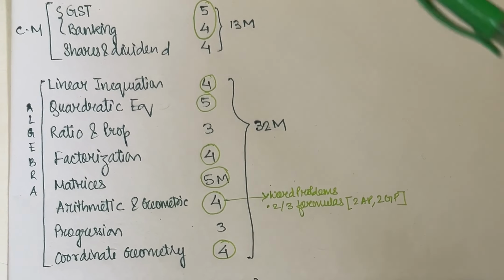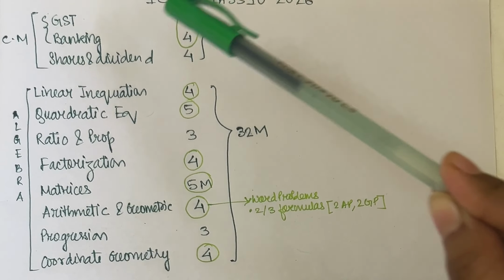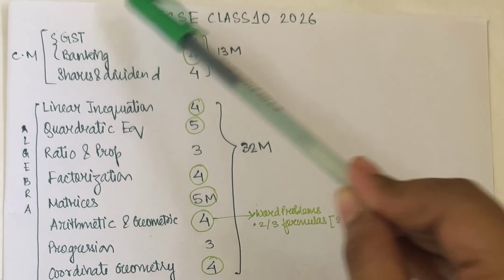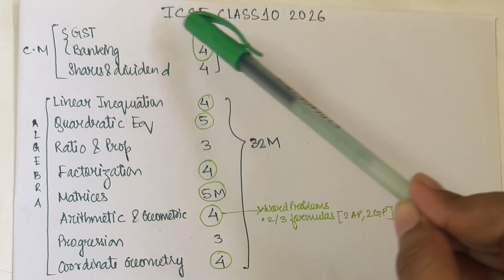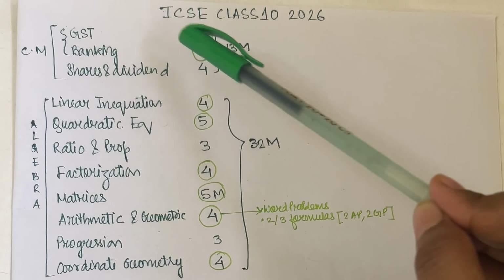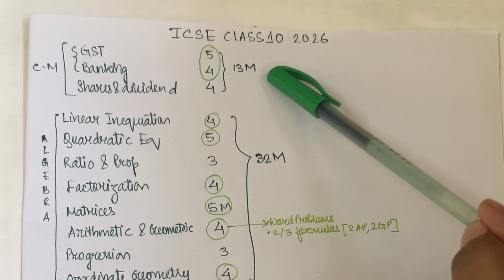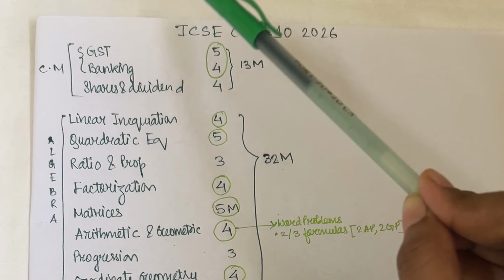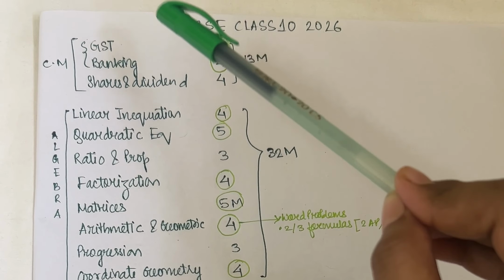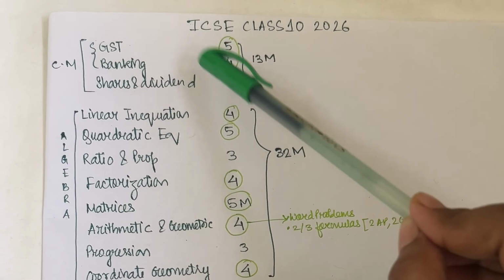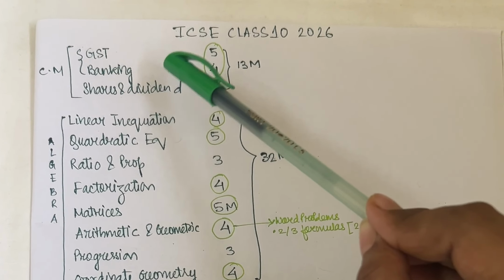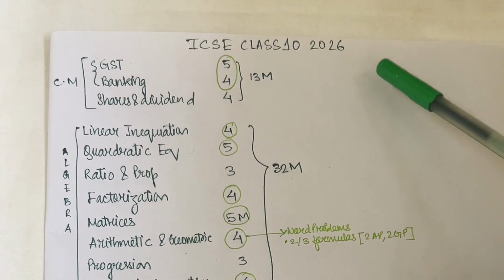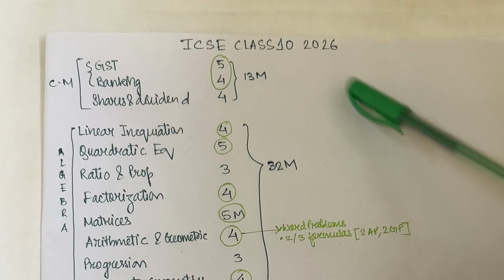Now, the first chapters that need to be done are banking, GST, shares and dividends. GST holds 5 marks, banking holds 4 marks and shares and dividends holds 4 marks. In total it is 13 marks. Out of all three chapters, GST and banking you have to do because those chapters are comparatively easier and easy to score. Shares and dividends might be on the tougher side.